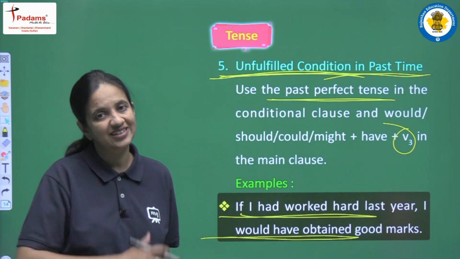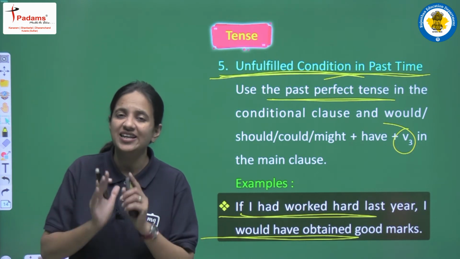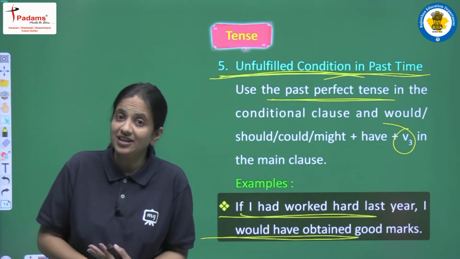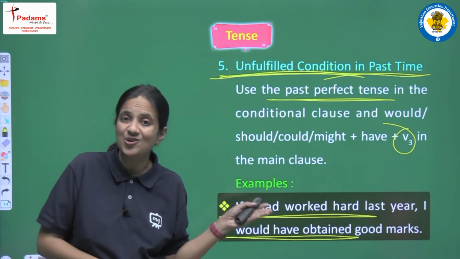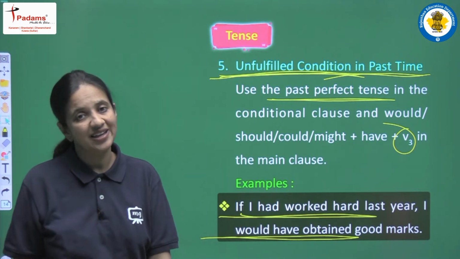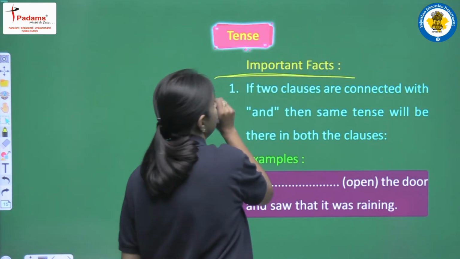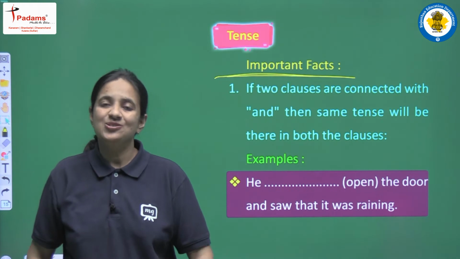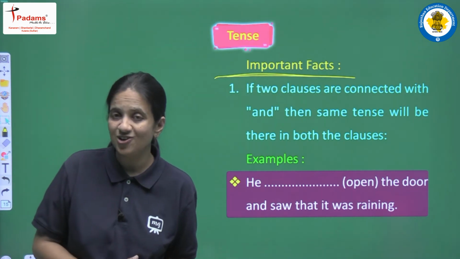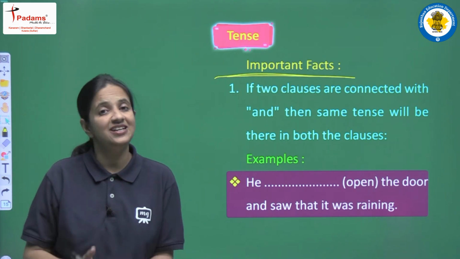Okay, so these are the conditional sentences. Now I am sure that conditional sentences are very easy for you, because we have discussed all the things so many times. We have summarized, we have revised all the conditional sentences with examples also one more time. Next, moving on, now we have some important facts. We have discussed all the different tenses, we have discussed conditional sentences also, but still we have some or the other facts that are still remaining.